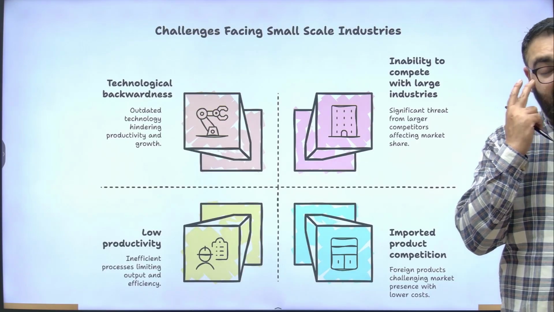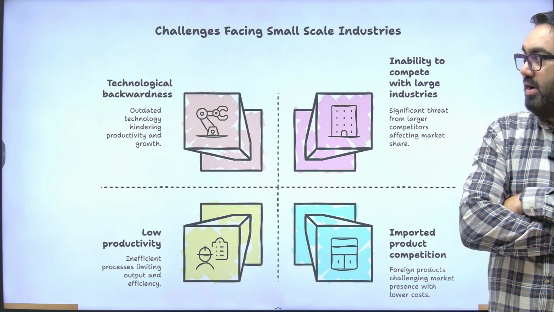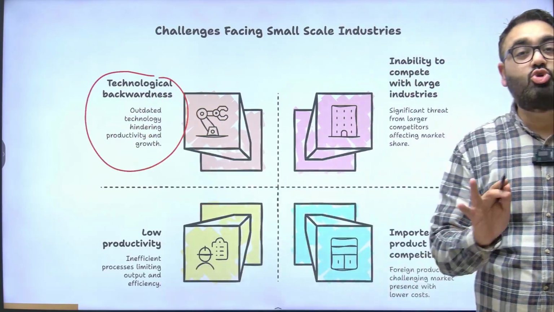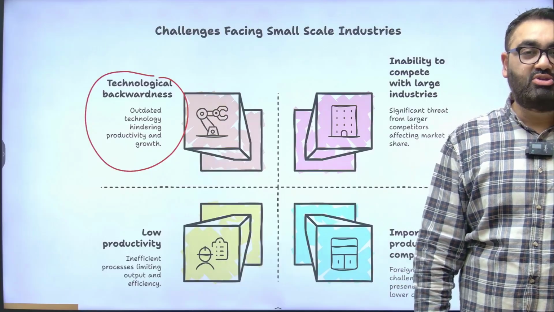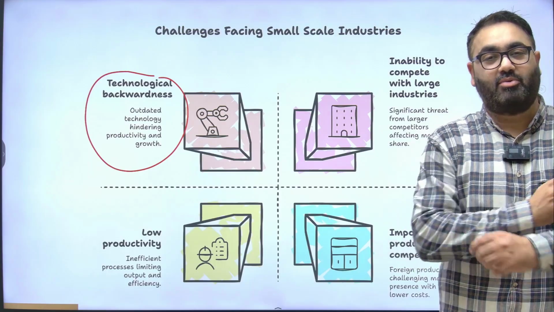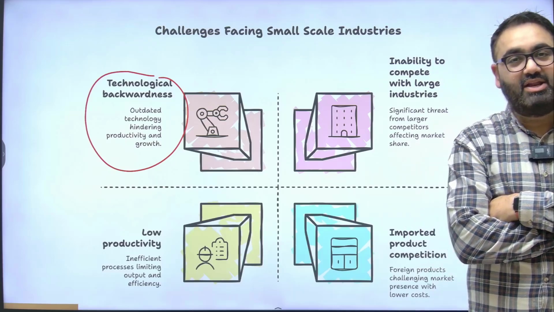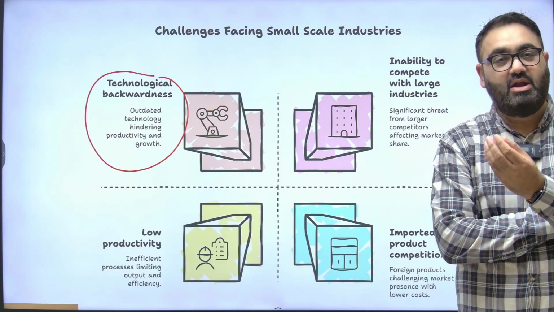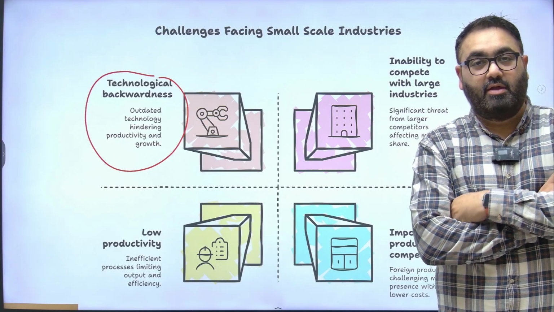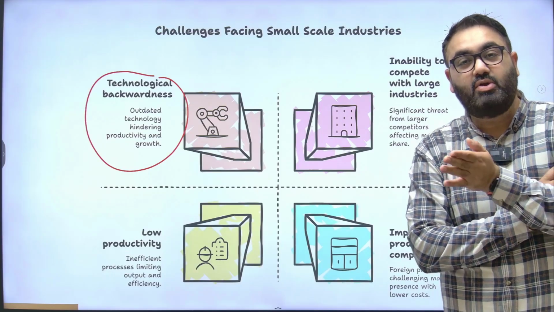The small scale industries face challenges of their own. These are some of those challenges. First one, technological backwardness. It all has to do with money. Using state of the art technology, using state of the art machinery requires a lot of investment money from your side. When you open a small scale industry, the reason why you are small is that you don't have enough money, you don't have enough investment to actually put in that much capital.